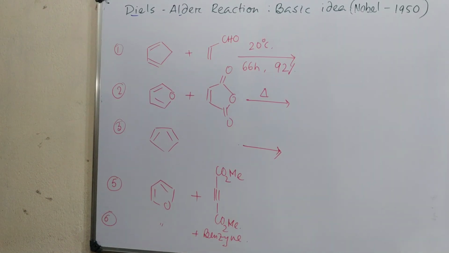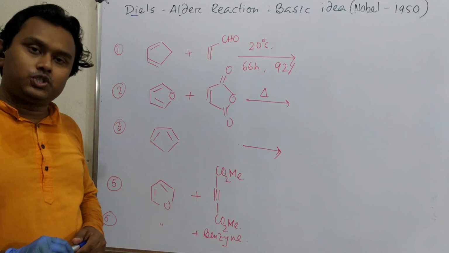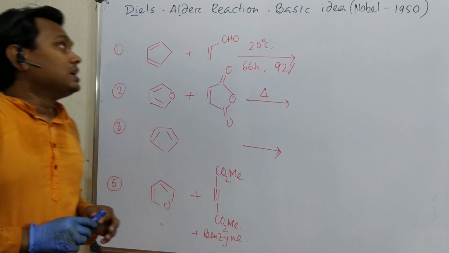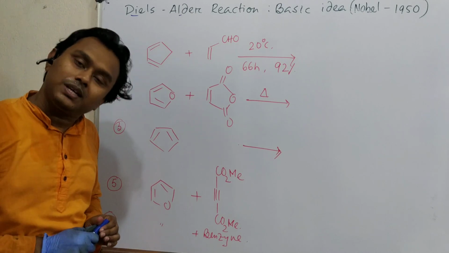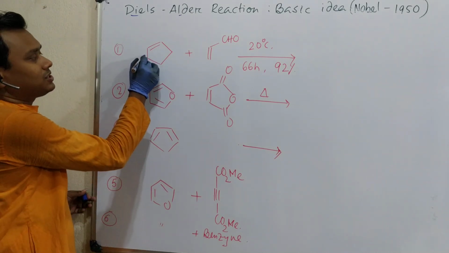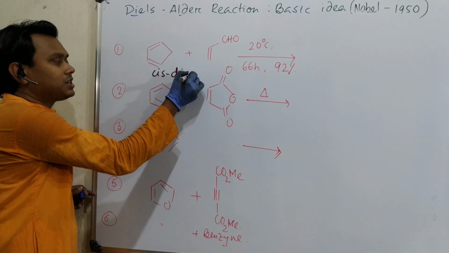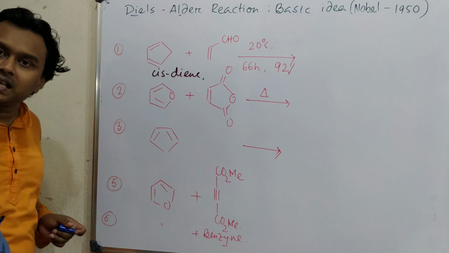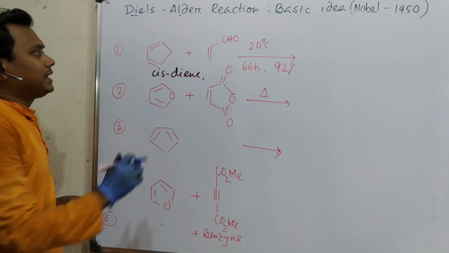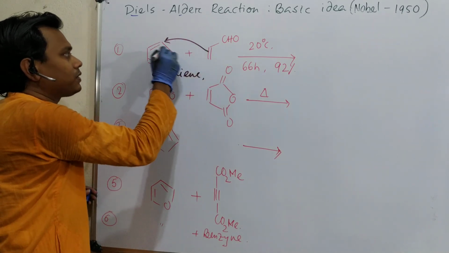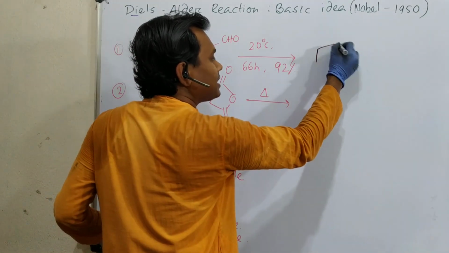Let's discuss these examples of the Diels-Alder reaction. These are a few selected examples which I chose for you. See, not only simple dienes where cis-trans isomerization is possible. In this case, cis-trans isomerization is not possible. This is a purely locked cis-diene. Why? Because of the ring structure; rings are generally cis. Exceptional cases are there, but generally 5-member rings are always cis. So this reacts similarly in this way. What does it result in? It results in a bicyclo compound.